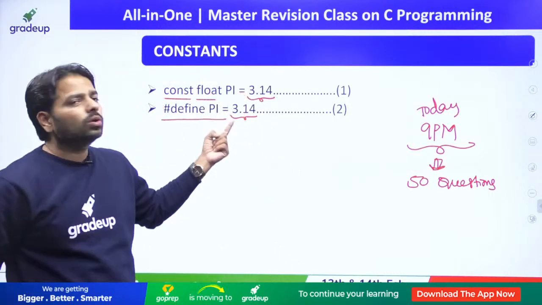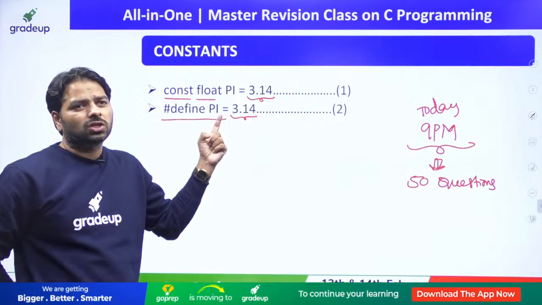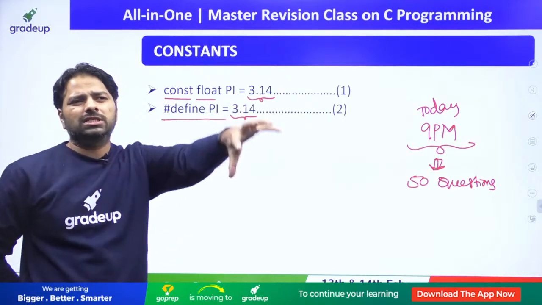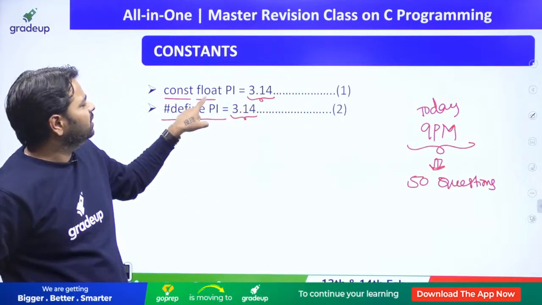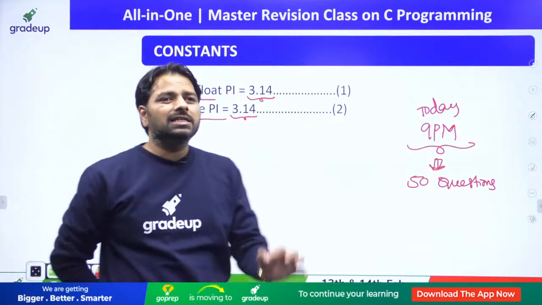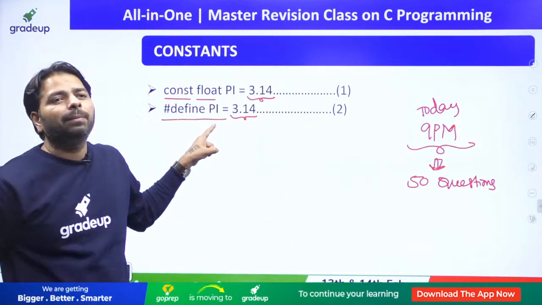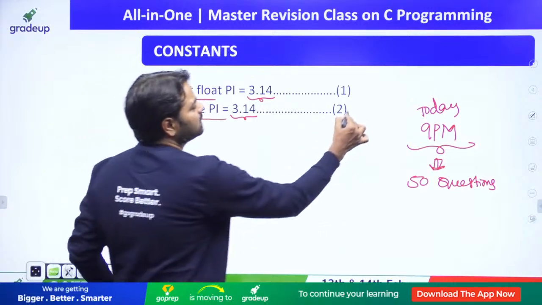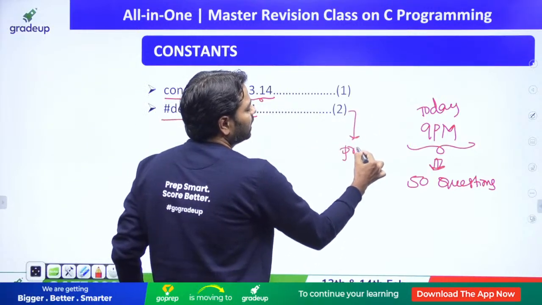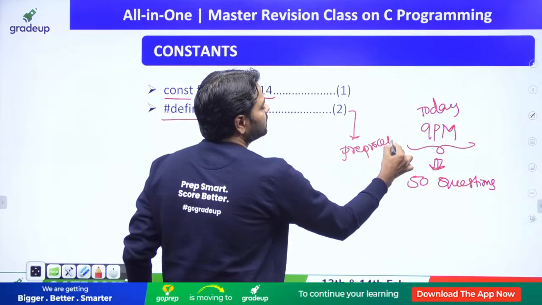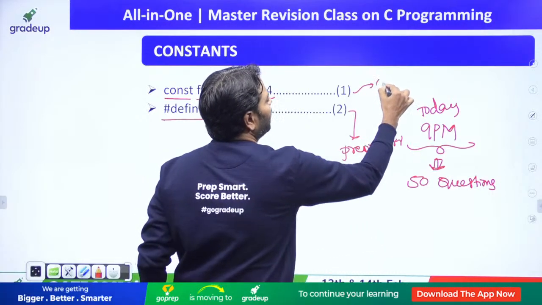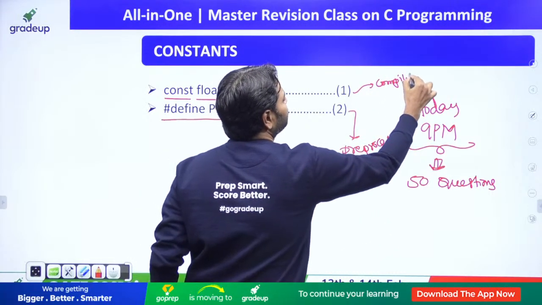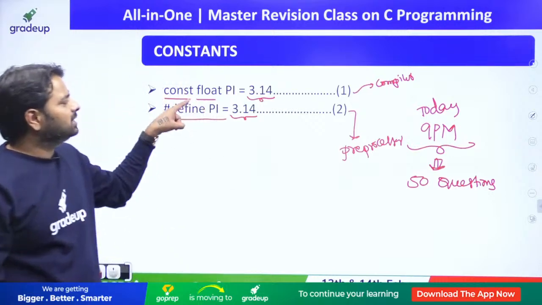Yeah, there are two kinds of constants. In the exam, they might ask you how many ways you can define constants in a programming language. The first one is actually a C statement, but the second one is a preprocessor statement. The compiler is not going to see the second one, and here the compiler understands. These two statements are different.